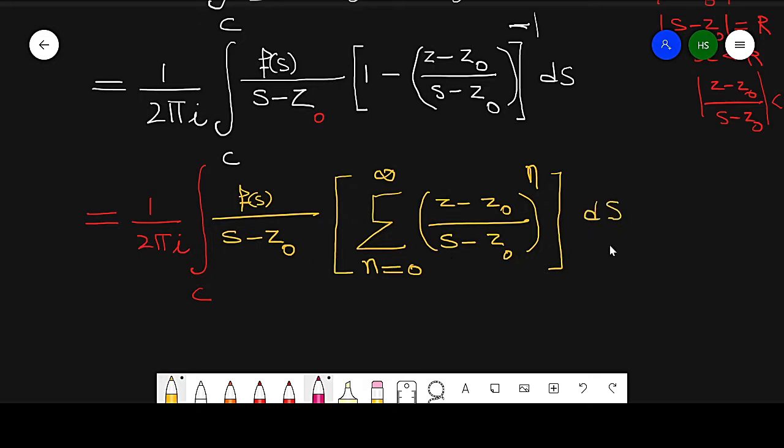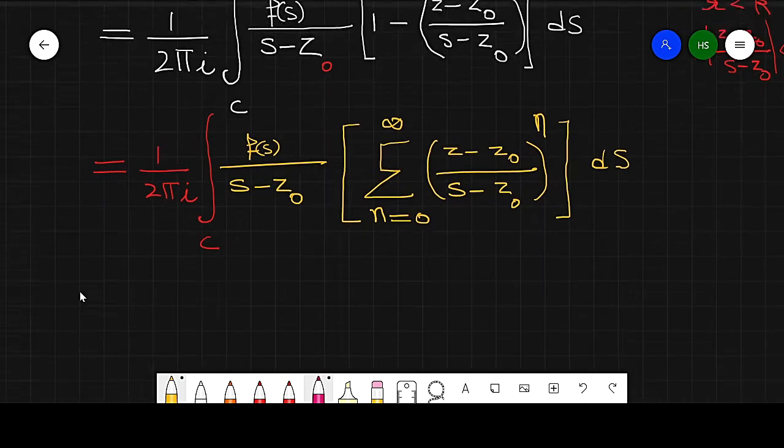So this series can be written in this way, and we know that this is less than 1. Now if this is less than 1, this series is convergent, because the common ratio is less than 1.